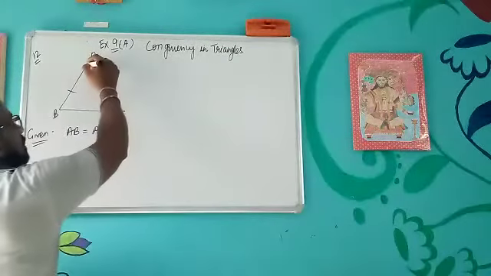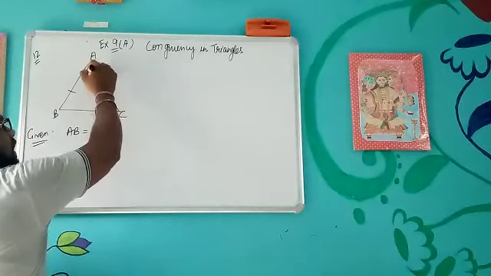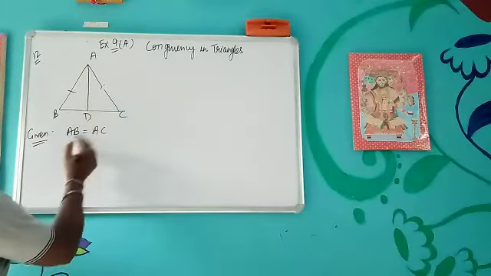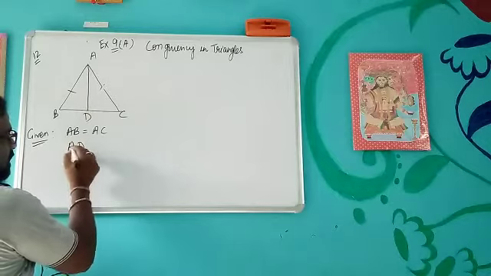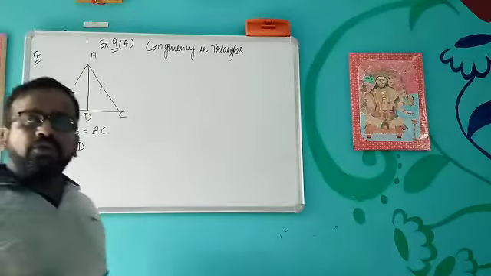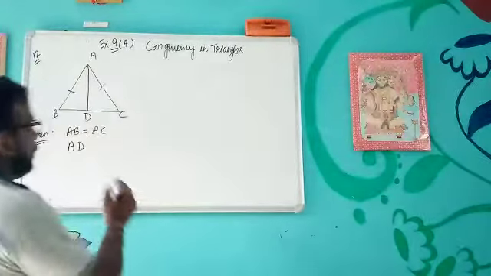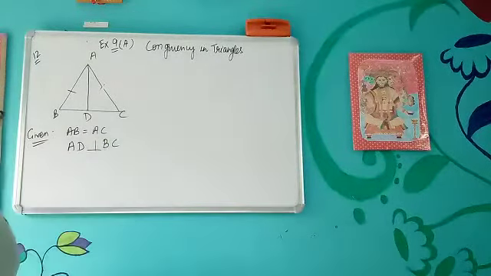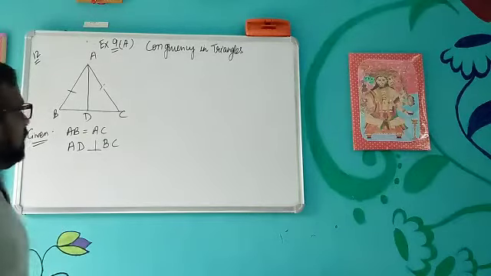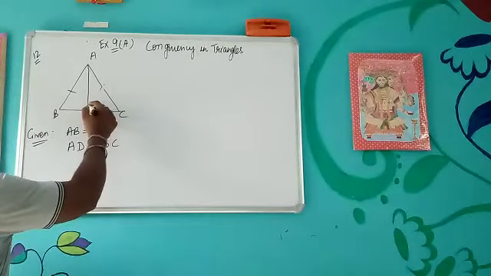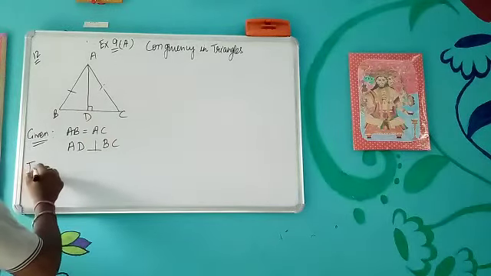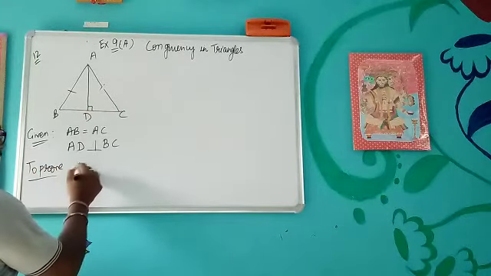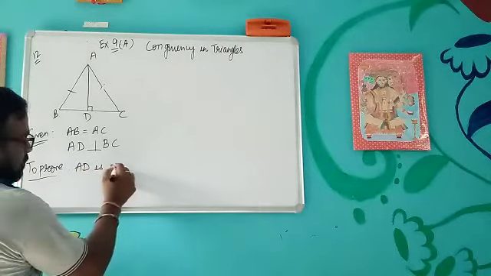That means I am going to make a line segment from A to D, and what else is given? It is given that AD is altitude. Altitude means AD is perpendicular to BC. Okay, so these two things are given. Altitude means this is perpendicular. So we have to prove that AD is median also.